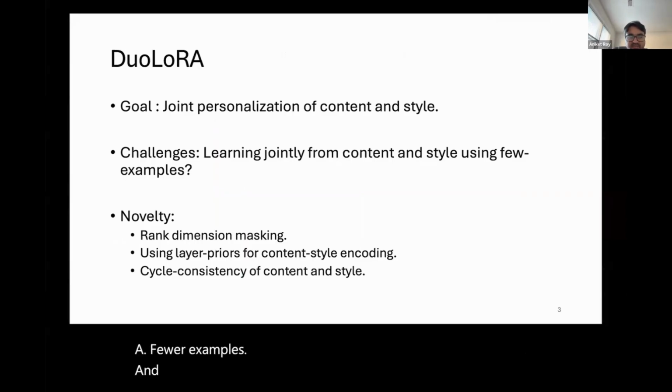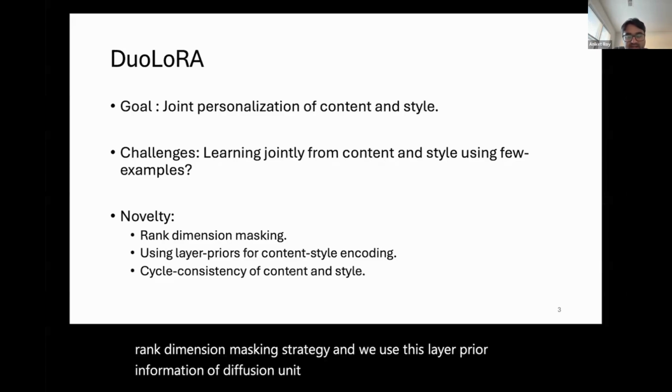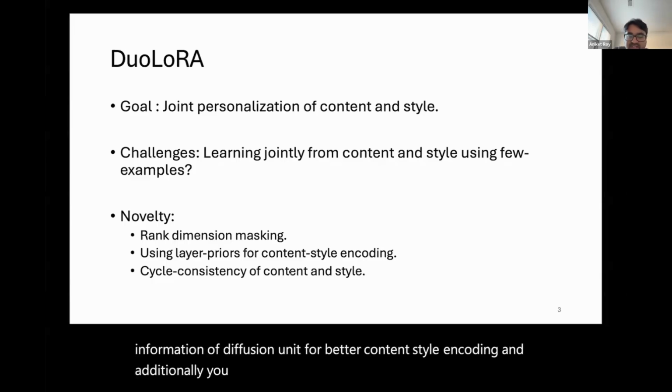In this context, we provide this novelty: we propose a rank dimension masking strategy. And we use this layer prior information of the diffusion UNet for better content style encoding. Additionally, we also propose cycle consistency between content and style for better merging.